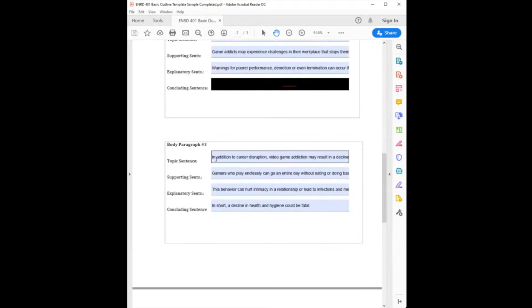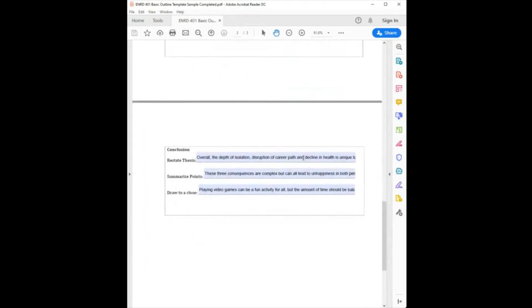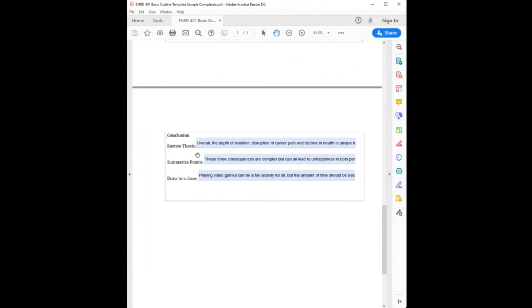The concluding sentences also will begin with a transition word such as in short or as a result. Remember, transition words were listed in our book and we went over them quite thoroughly. So now when we get to our conclusion, we start with a concluding word such as overall, and we just rehash the thesis. So you see my concluding sentence says, overall, the depth of isolation, disruption of career path and decline is unique to each addicted player.